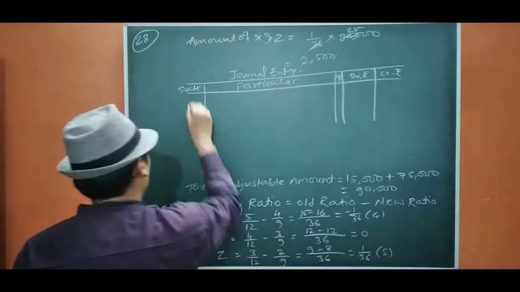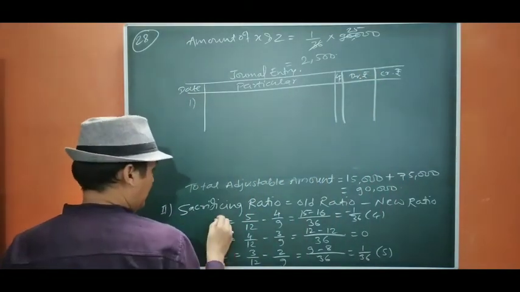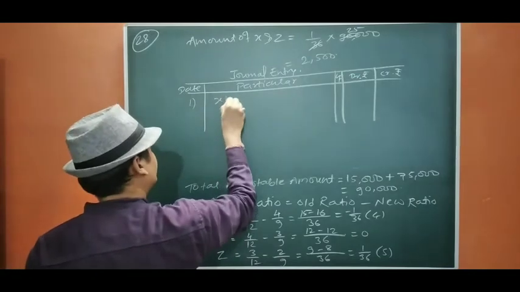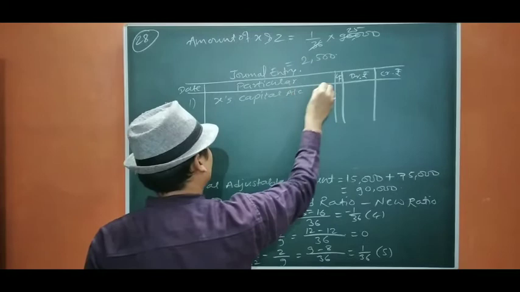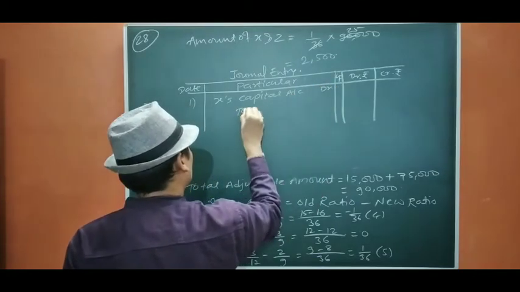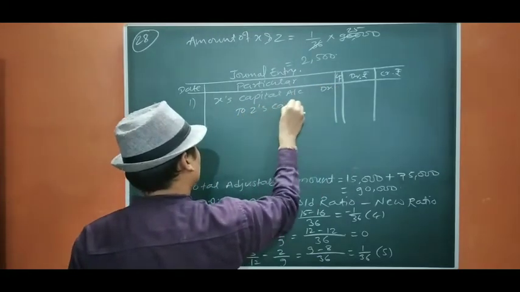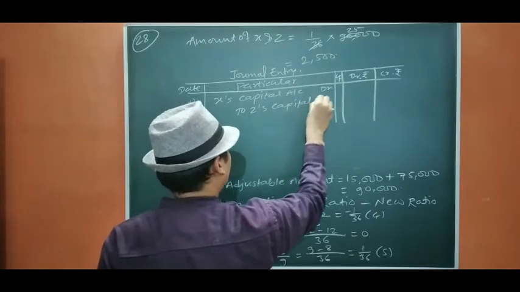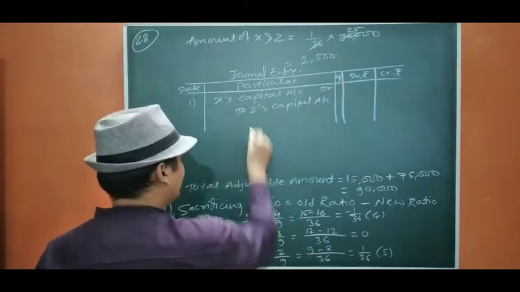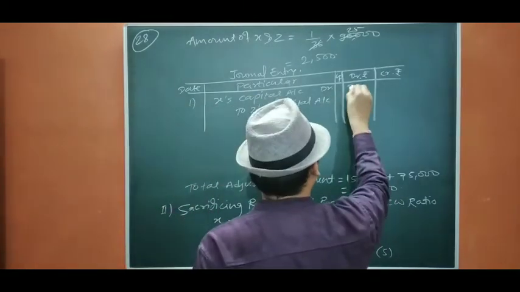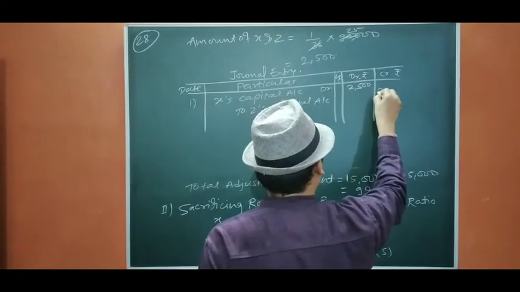Okay. First entry, that will be X capital account debit to Z's capital account. Our entry is gaining partner's capital account debit to sacrificing partner. X is gaining, that's why his capital account is debited with 2,500.